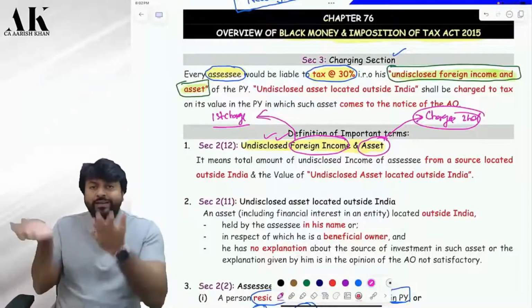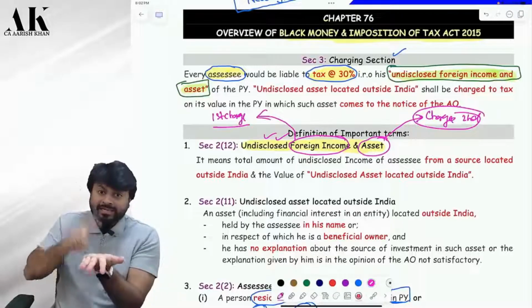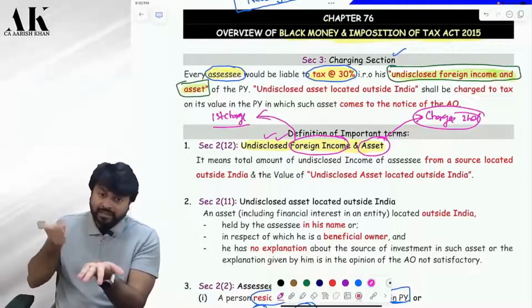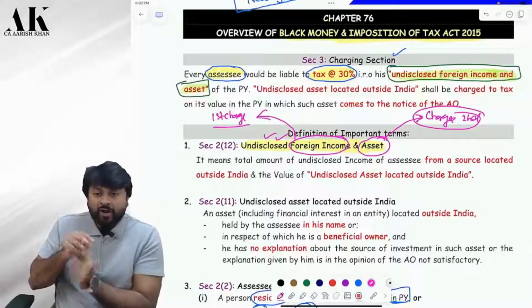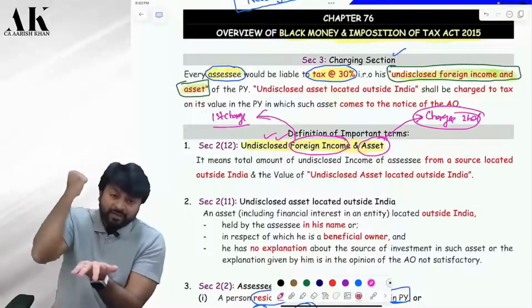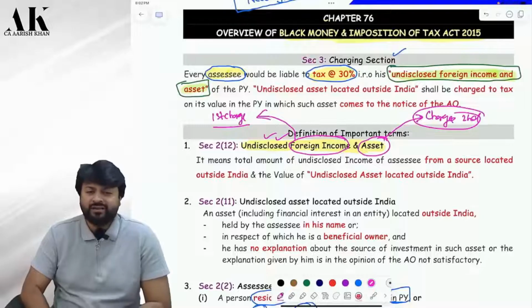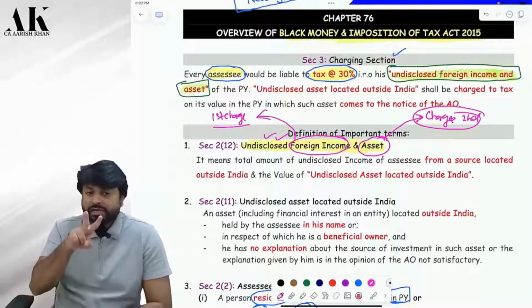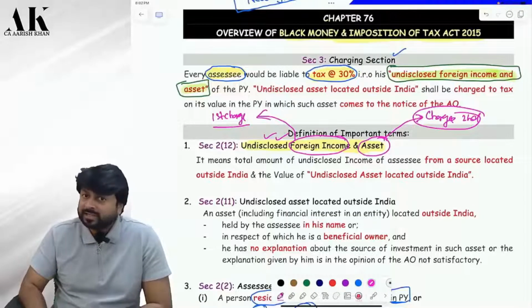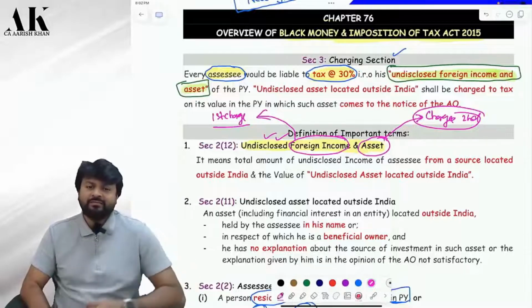So not showing the income, the income will be subject to tax. Not disclosing the asset, the asset's value will also be subject to tax. Are you able to understand or not what I'm trying to say? There are two charges. The charge is not only on income, the charge is also on asset. Are you clear what I said?